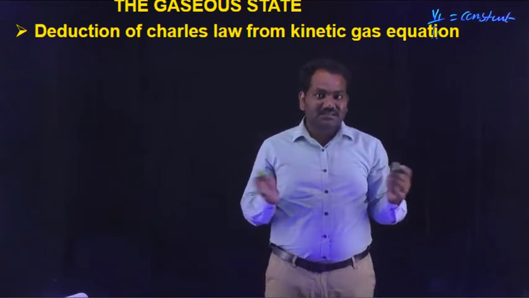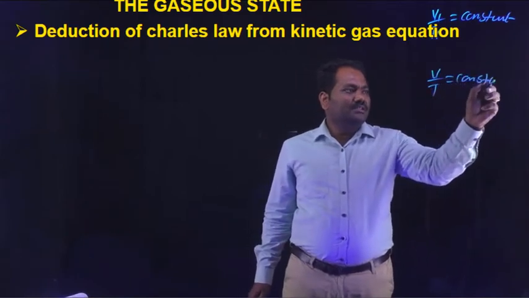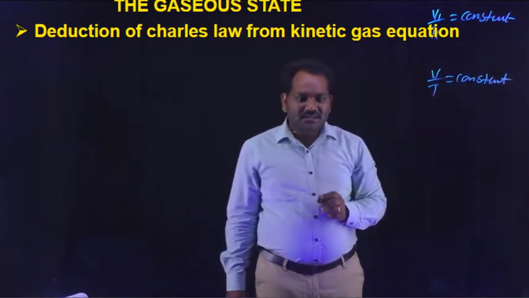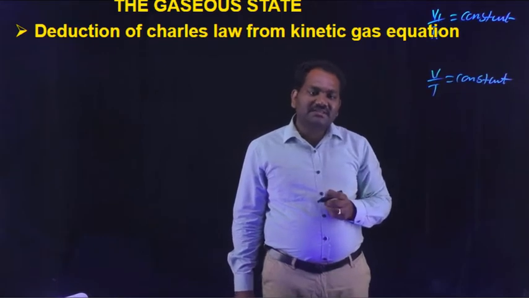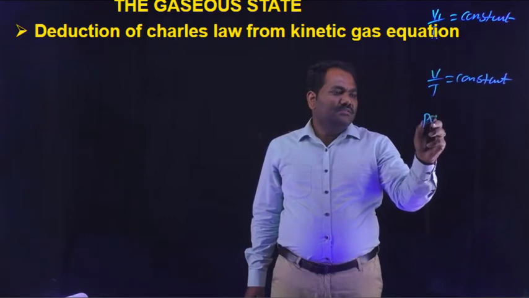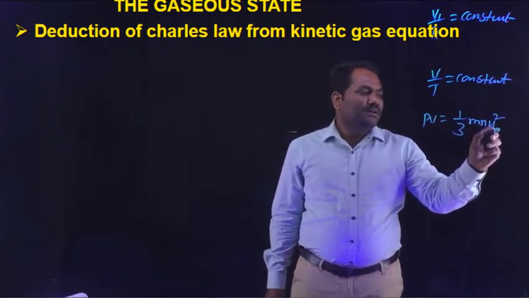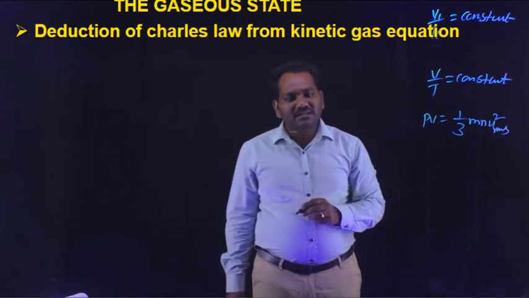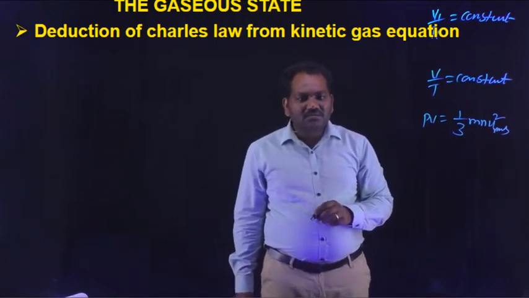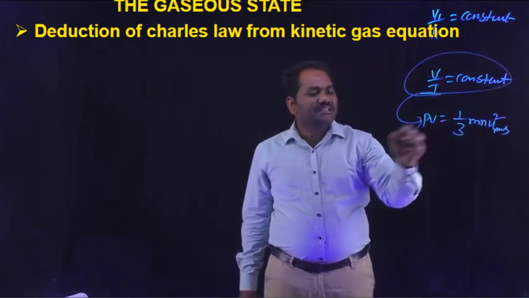Charles law is nothing but V by T is equal to constant. And what is the kinetic gas equation? The kinetic gas equation is PV is equal to 1 by 3 m n u square rms. This equation is called the kinetic gas equation. Now we can derive V by T constant from this kinetic gas equation.